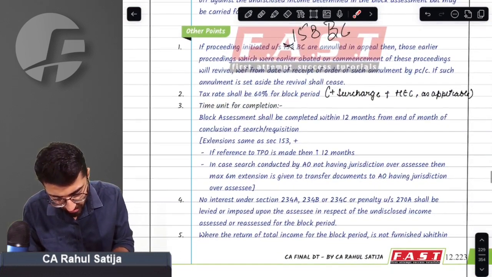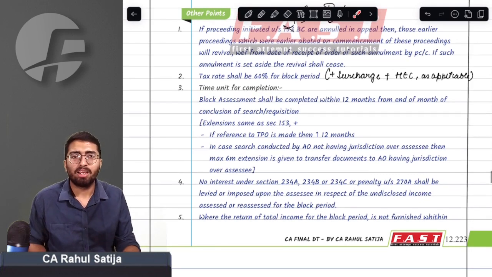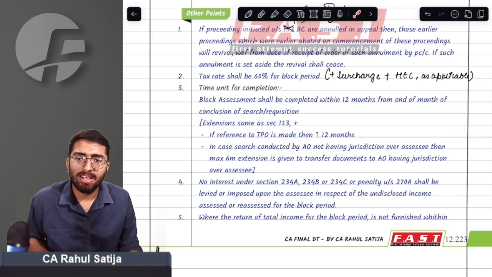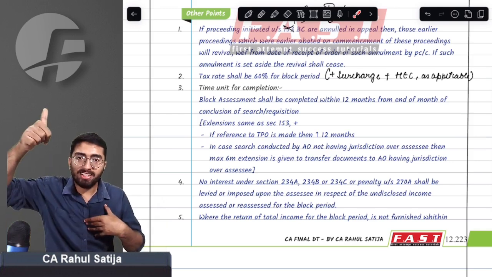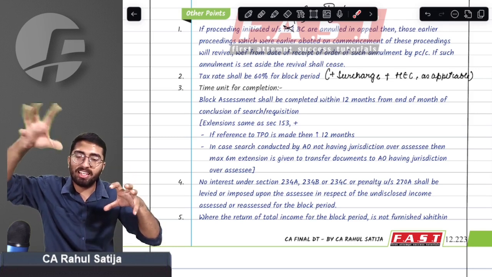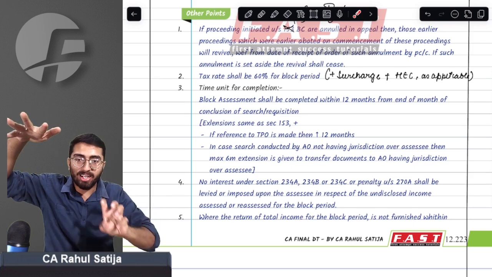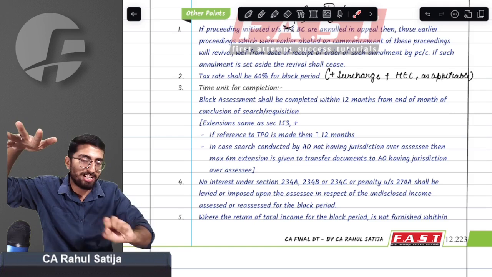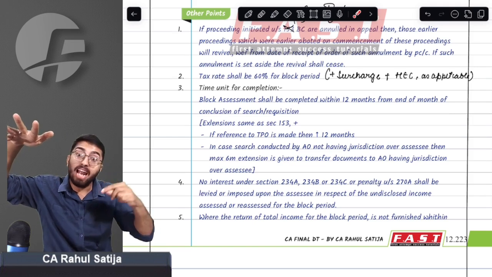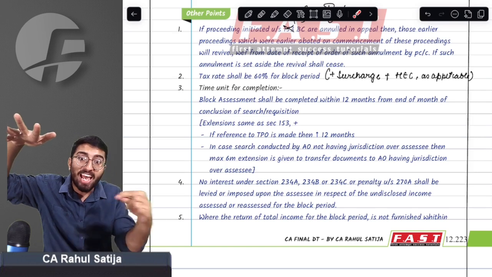Other points that need to be taken: time limit to be complete. Achha, one important point. This point says, for example, if a search is initiated at my premises, as in the first point we had studied, whatever pending assessments were there will abate. What if the search assessment is done, the order is passed, and I went to CIT appeals to fight for this assessment, and I won at CIT, because of which this search assessment is annulled?